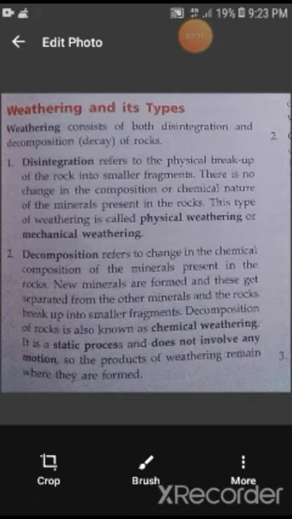In chemical weathering, the chemical composition of the rock gets changed. Number 3, in physical weathering, no new substances are formed, but in chemical weathering, new substances are formed. In physical weathering, it is a dynamic process, and chemical weathering is a static process.